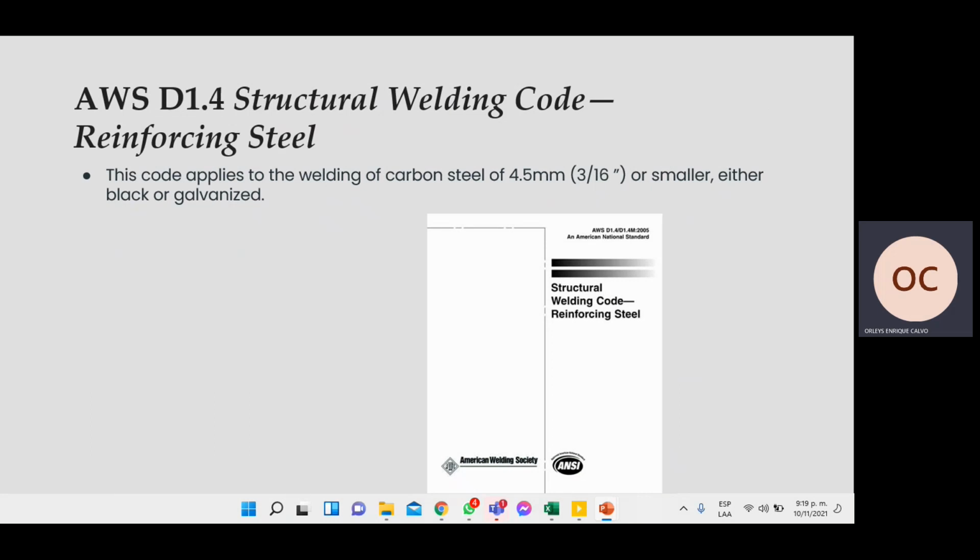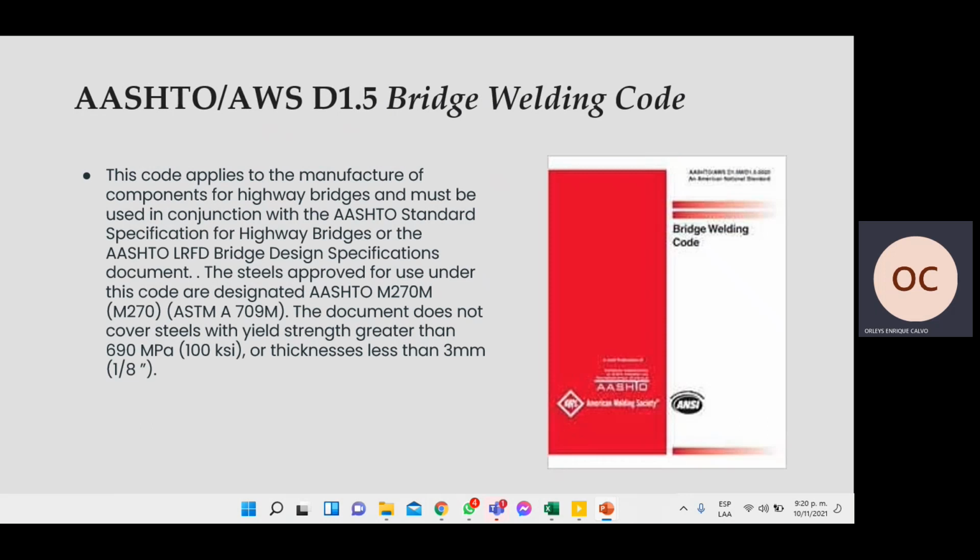AWS D1.4 structural welding code is reinforcing steel. This is for carbon steel reinforcing bars, 40.5 millimeters, and small, black or galvanized. This code is used for that application. Then AWS D1.5 bridge welding code.